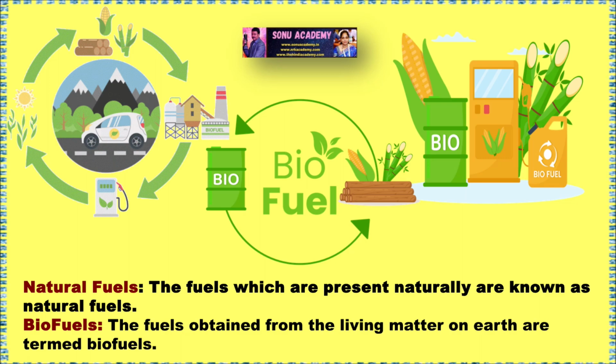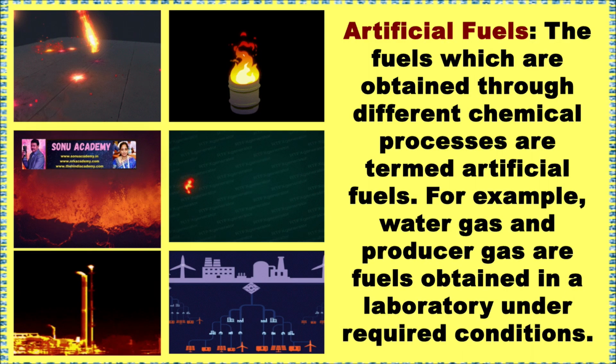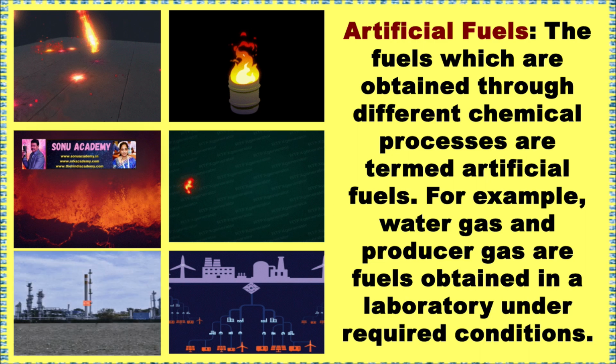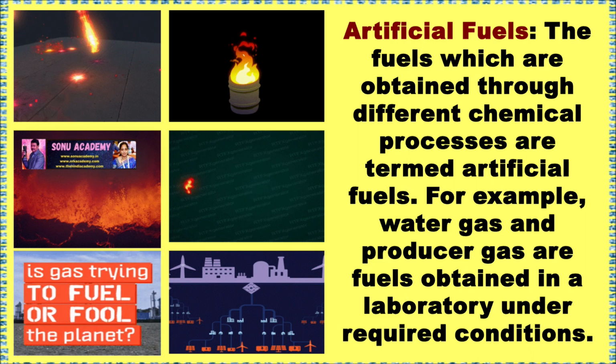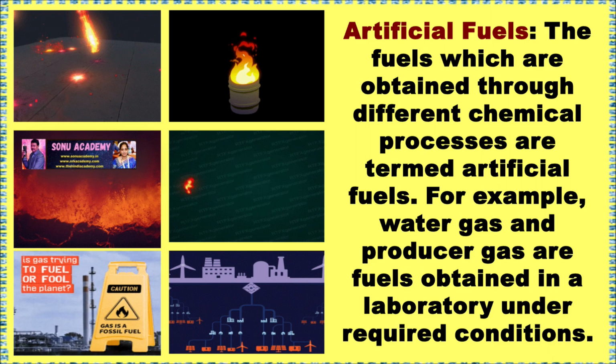Children, on the basis of their occurrence, natural fuels which are present naturally are known as the following types. First one is biofuels. The fuels obtained from the living matter on the earth are termed as biofuels. Second one is artificial fuels. The fuels which are obtained through different chemical processes are termed as artificial fuels. For example, water gas and producer gas are the fuels produced in a laboratory under required conditions.